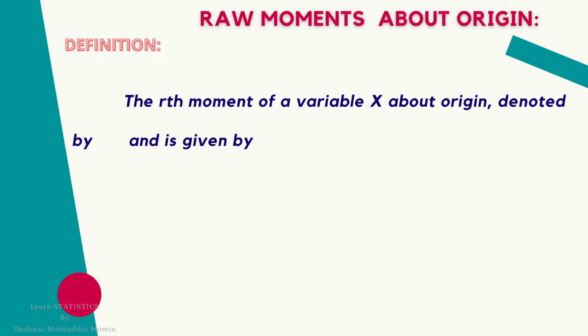Definition: the rth raw moment of a variable x about origin is denoted by mu r dash and is given by mu r dash is equal to summation xi raised to r divided by n, for i from 1 to n.